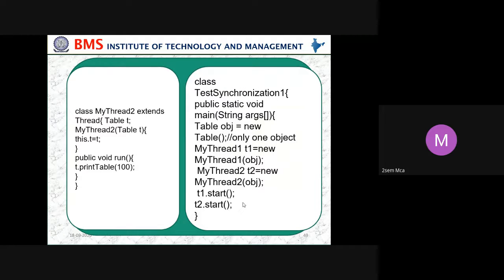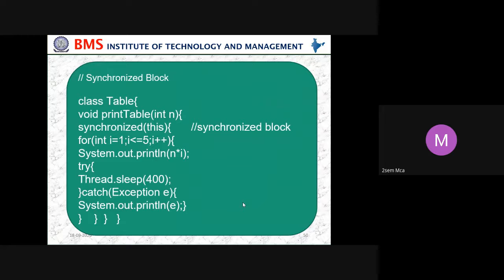Class MyThread2 extends Thread. MyThread2 has a Table t, this.t equals t, and public void run calls t.printTable. Class TestSynchronization, public static void main(String[] args): the Table object equals new Table. We are creating a thread object T1, and then creating one more object T2. We pass the object obj to both threads T1 and T2 and start both threads, T1.start and T2.start. Then the synchronized block.